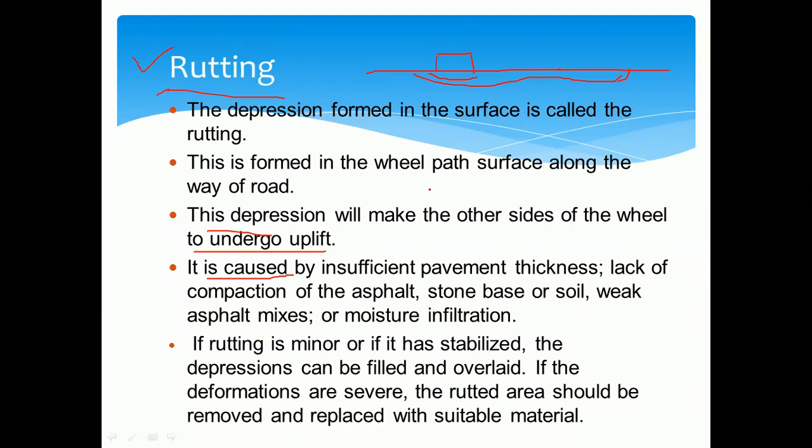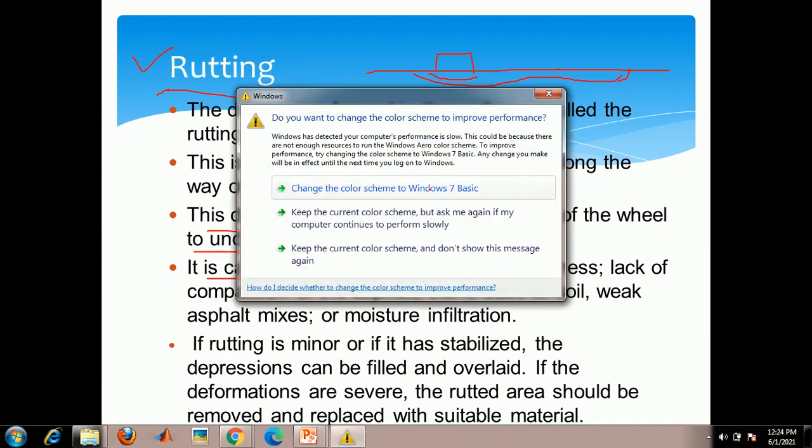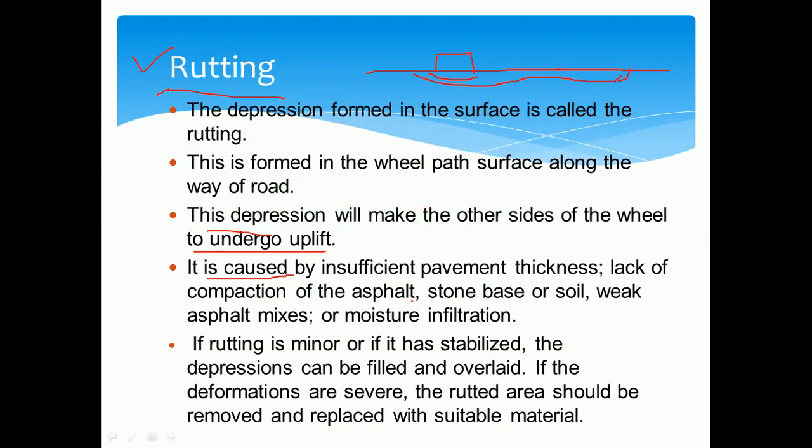And how are we going to rectify this, that is, what maintenance method are we using. If minor stages of ruttings are there, we can fill the depressions by overlaying the asphalt layer. Or if the ruttings are of more size, that is, maximum depression is there, we have to remove the entire surface and replace it with suitable new material. So if the ruttings have small undulation, we can directly fill the asphalt.